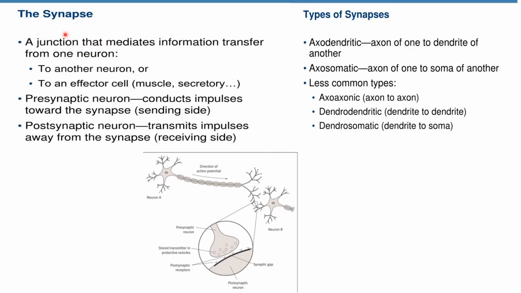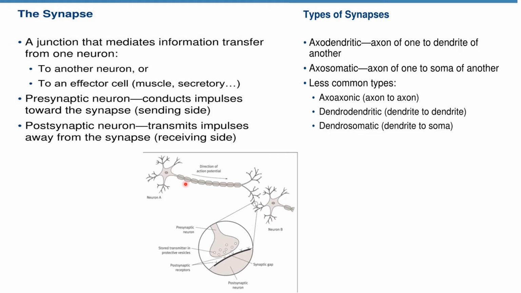Now let's see something which is known as synapse. So what is synapse? A junction that mediates information transfer from one neuron to another neuron. As you can see over here, this transfer of information can be from one neuron to another neuron, or it can be to effector cells, that is muscles or secretory cells. This is one neuron and this is the second neuron, and the junction formed between them, which is zoomed over here, is the synaptic gap.